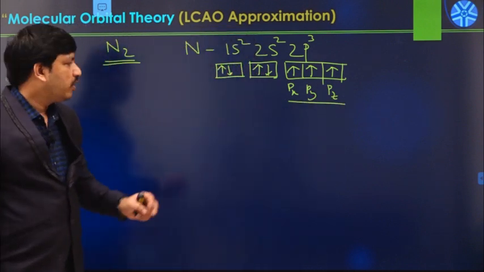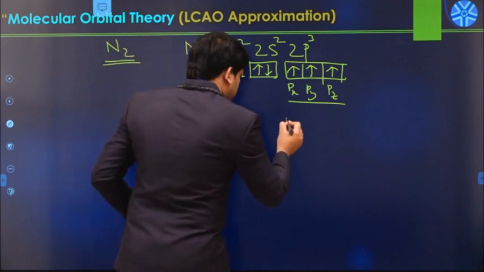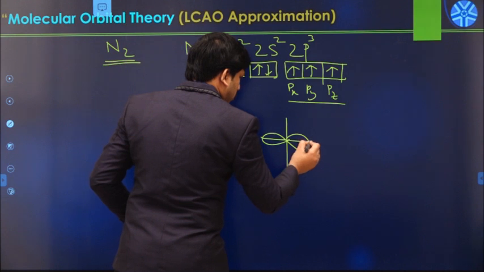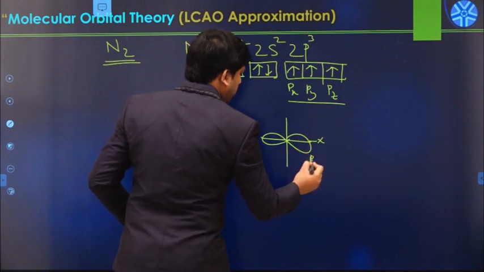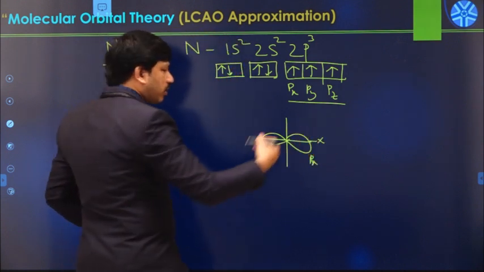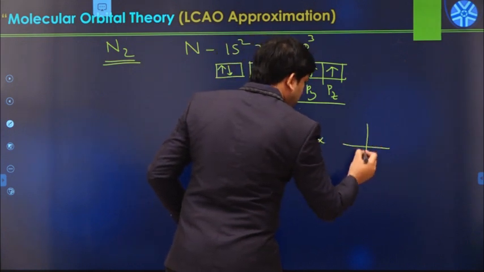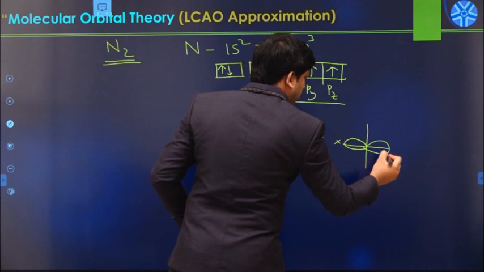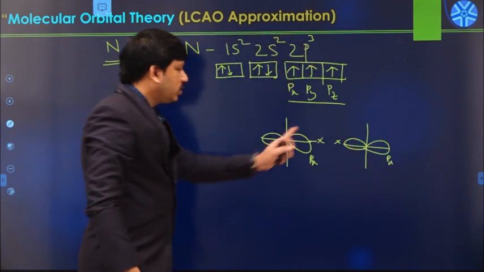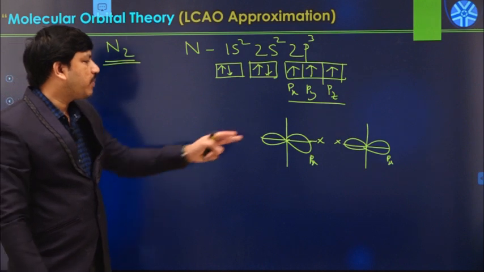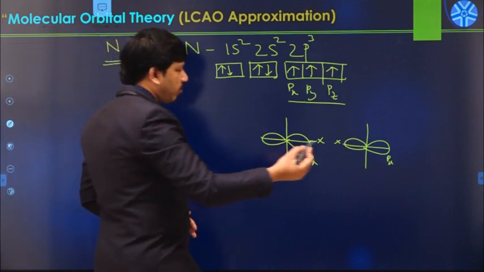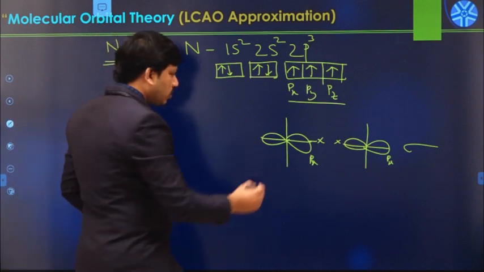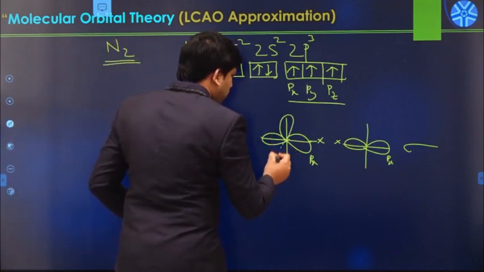In this case, let us say along the x-axis, this is px. If this px combines with another px, this particular linear combination produces a sigma type of bond. But in this case, what about the py orbital? The py orbital is available in this manner.